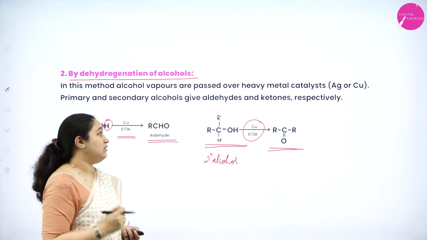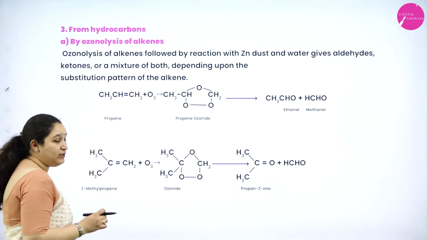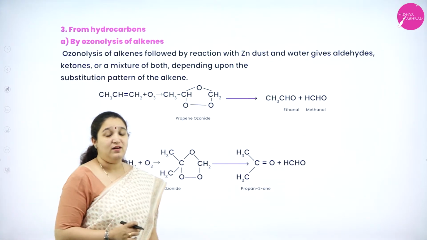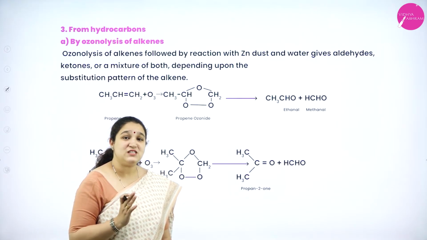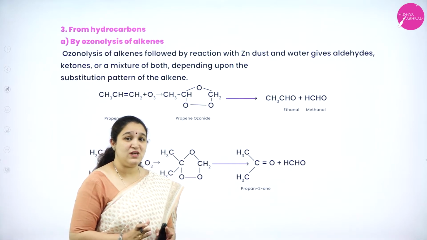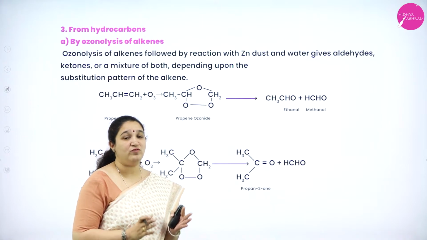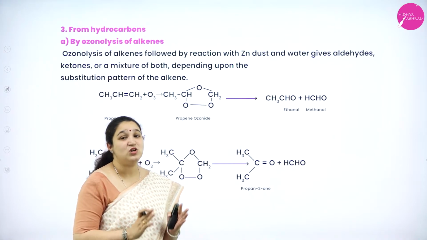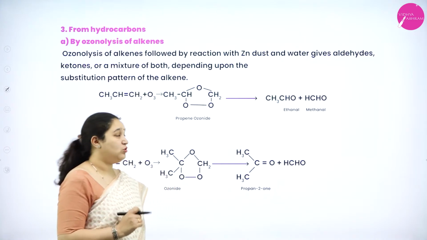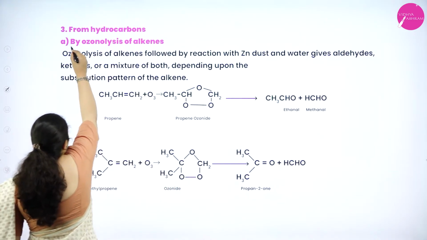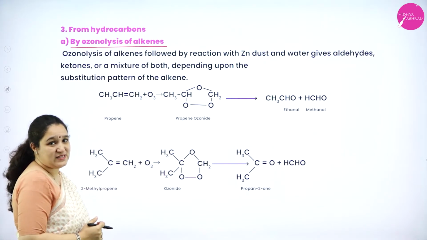So the next method of preparation is from hydrocarbons. Again, you will have studied this in your first year, first PUC, under the hydrocarbons chapter, as reactions of alkenes and alkynes, that is the ozonolysis process. So, what is ozonolysis? In case you all have forgotten, I shall explain.